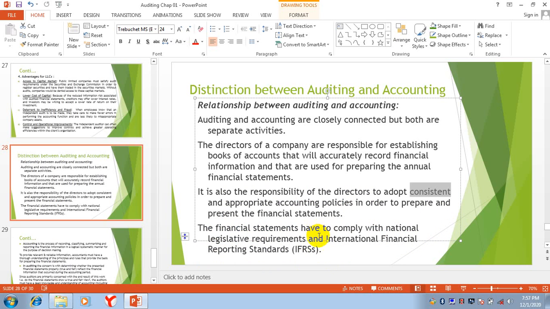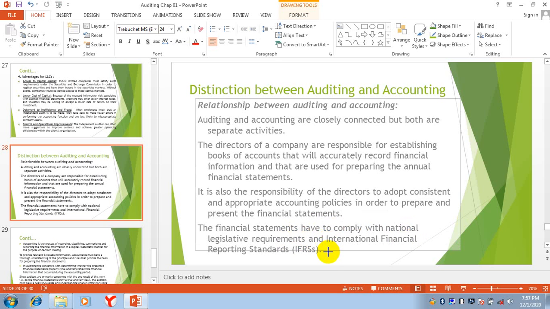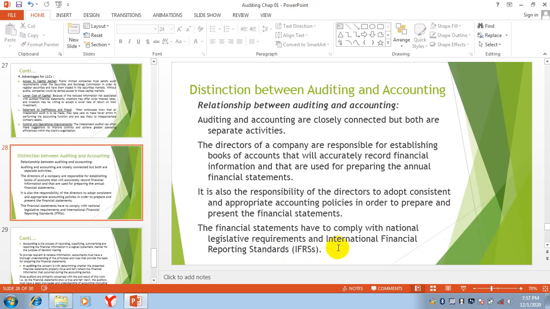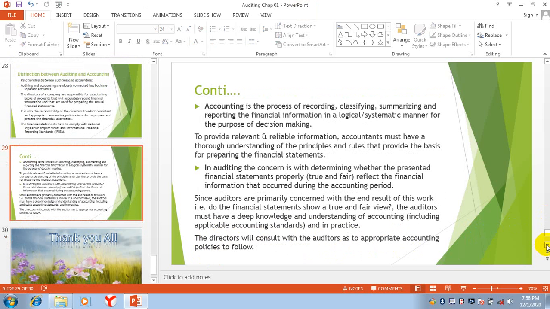They will follow the national legislative requirements inside the country, the laws developed by the government for accounting, and they will also follow international financial reporting standards. Means when they prepare financial statements, they will follow both.